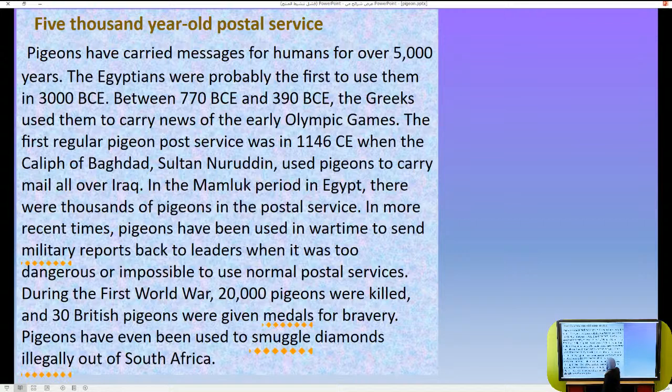Let's go directly to our lesson. Here, this is the first paragraph. Of course, I hope you were here so we can have some silent reading. Since you are not here, I'm going to read it, so follow with me. The title is 5,000-year-old postal service. I like to comment something that here the word year has no S because it is an adjective, and we know the compound adjective when we don't put the plural S.